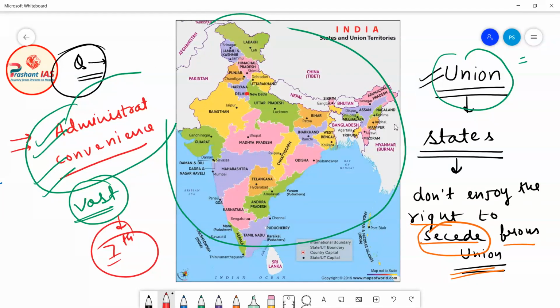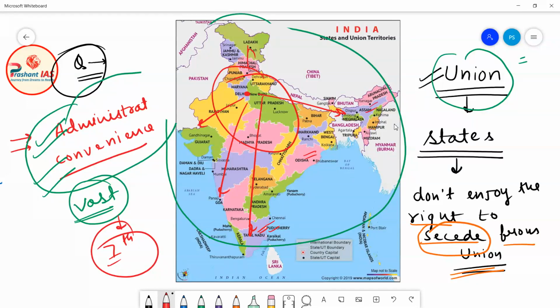Okay, so it will be very difficult for the political masters sitting in Delhi to govern a very big country. Moreover, these political masters don't know the culture of Tamil Nadu, because it is very far away from Delhi. They know the culture of North India, but they don't know the language of Tamil Nadu. They don't know the culture of Odisha. They don't know what type of practices are prevailing in Assam.